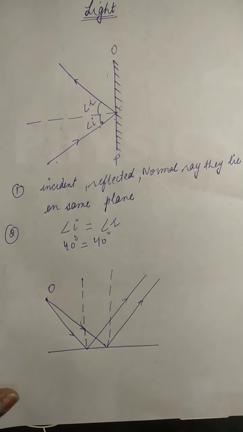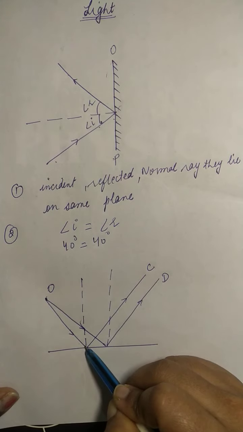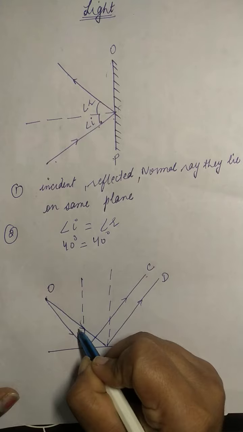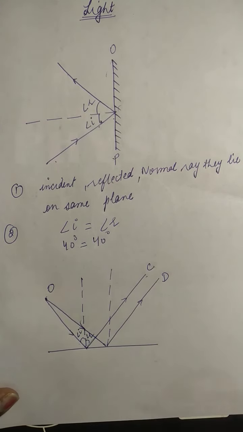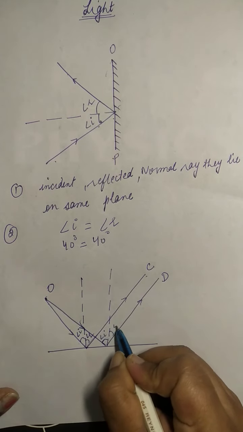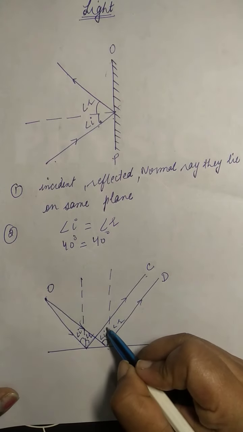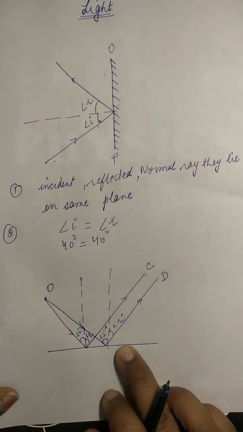We'll give them names. Suppose this is C, this is D. This is the incident ray and this is its reflected ray. So this is angle I, and this is angle R. Same with this ray, this is angle I, this is angle R. We'll put a dash here because they form different angles.